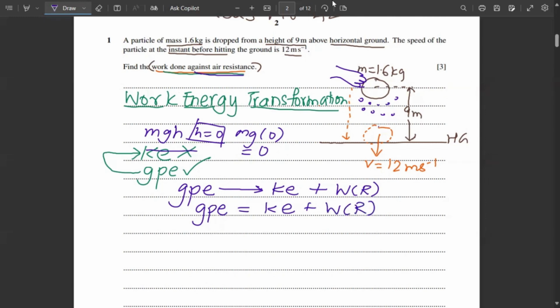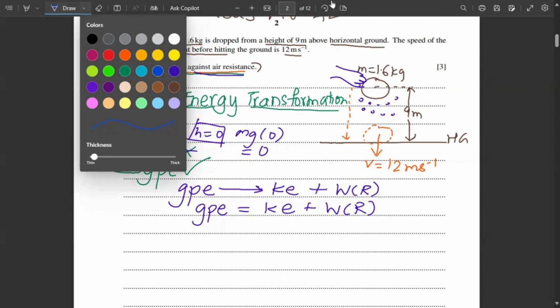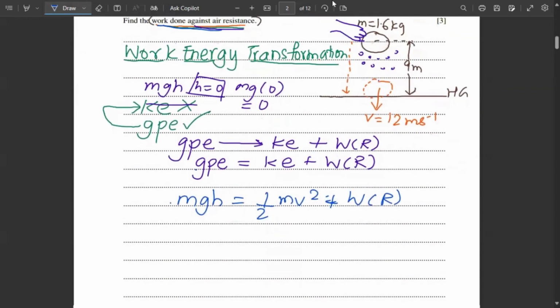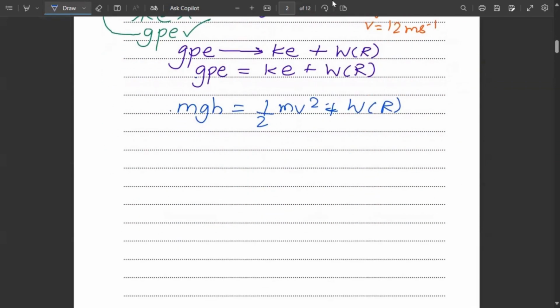So now let's input the formulas for all the symbols here. Gravitational potential energy is mgh, kinetic energy is half mv squared, and work done against resistance is the same thing, because we have to find that work done against resistance. Next, the mass of the particle is 1.6.